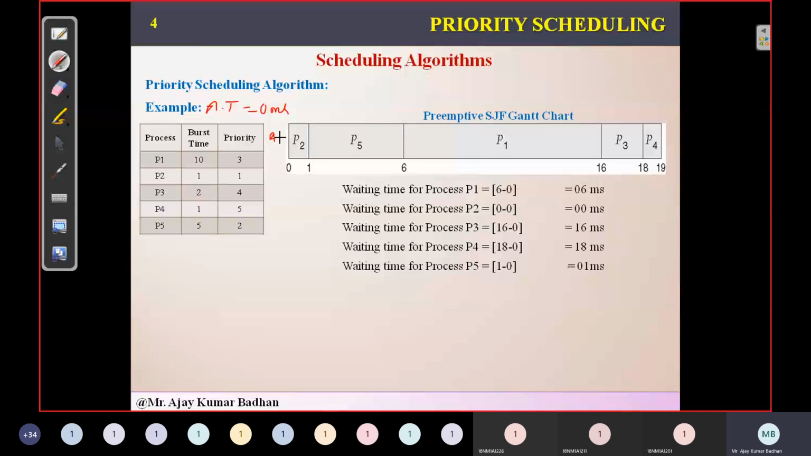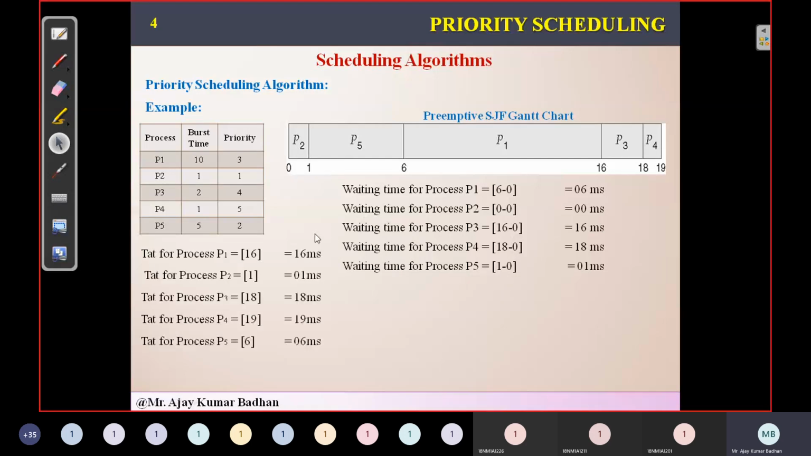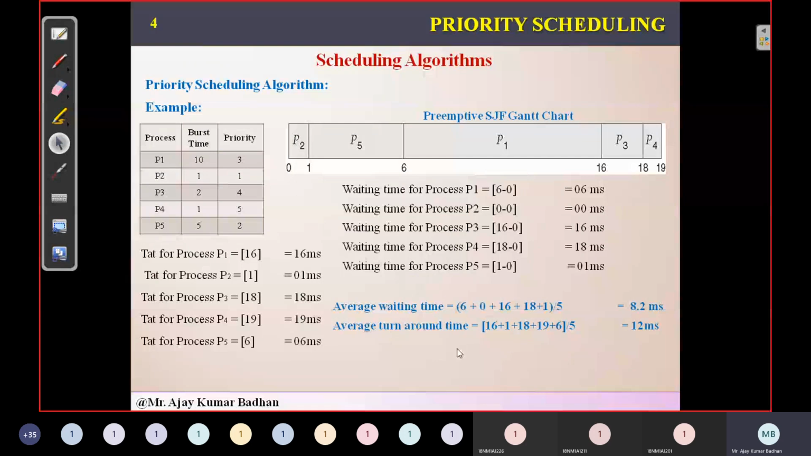In case you have arrival times, something like 1, 2, or 0, 3, 4, you have to follow based on that. So here we need to replace the 0 with the respective arrival time. This is the way it actually works. Next, turnaround time. The turnaround time is also the same: 16, 1, 18, 19 and 6 milliseconds. Then finally we need to take the average of it. We have five processes, and based on that we calculate the average. So it is 8.2 milliseconds for the average waiting time, and the turnaround time is around 12 milliseconds.